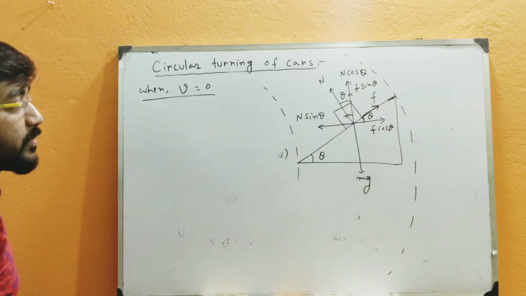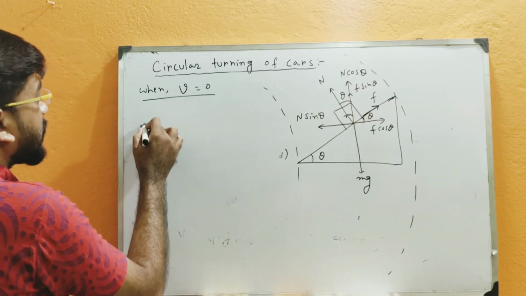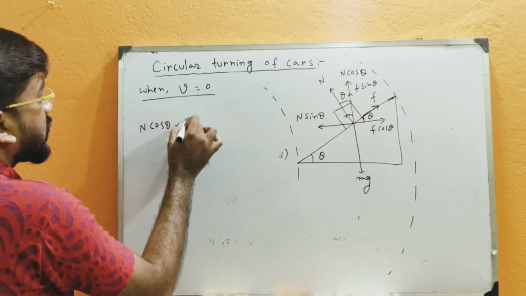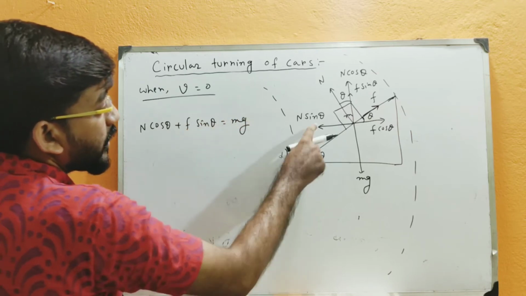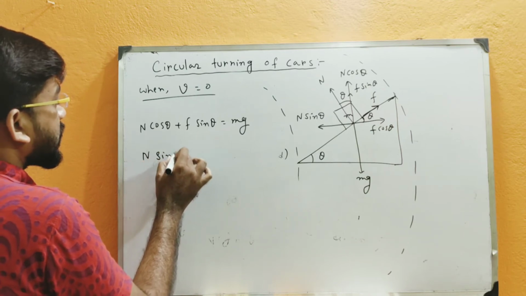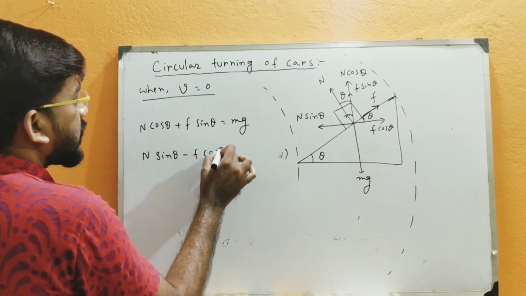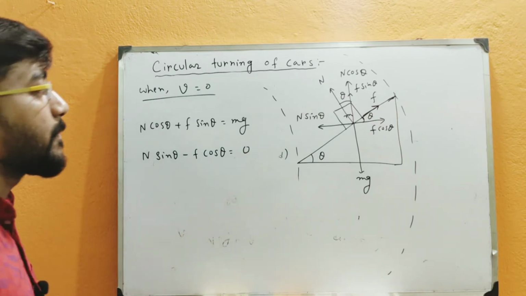So you can see from the figure that N cos theta plus F sin theta is equal to mg, and N sin theta minus F cos theta is equal to 0. So there is no centripetal force.